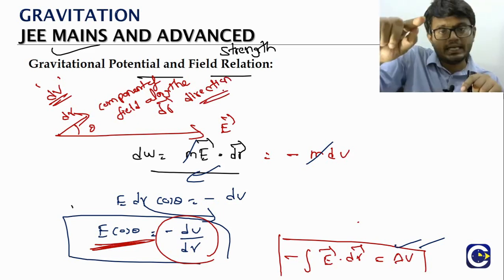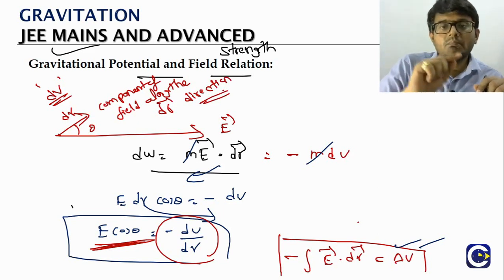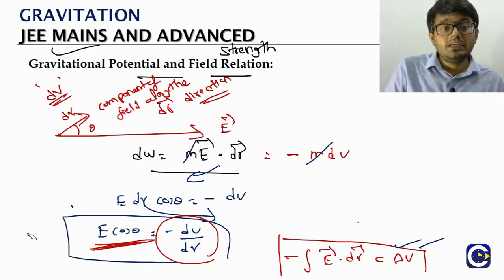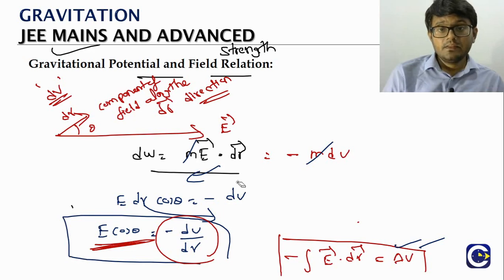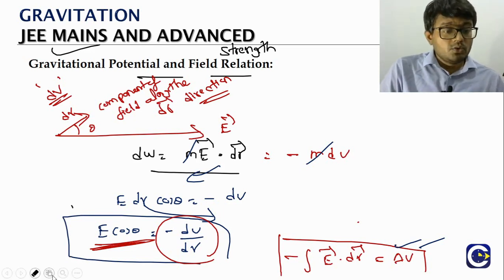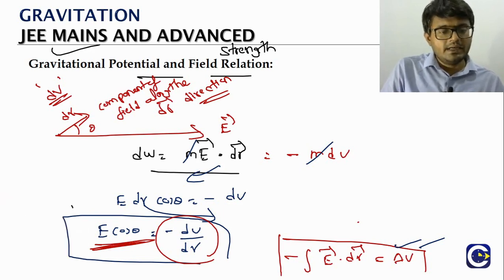So if you move in a direction by giving a displacement dr, minus dV by dr will give us what? The component of the field along the direction.